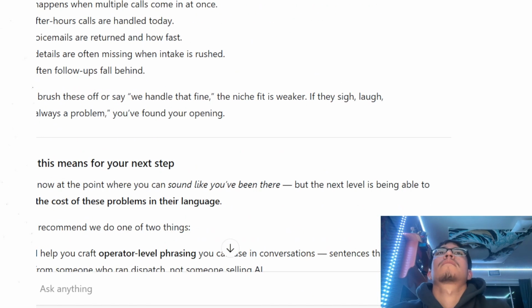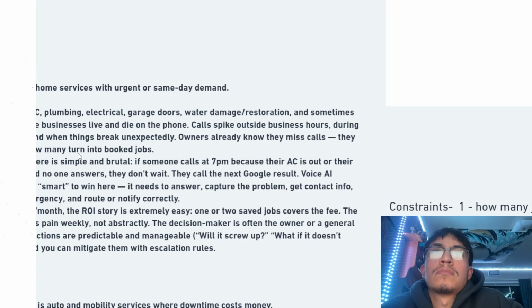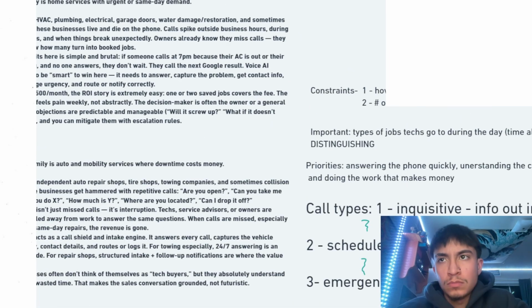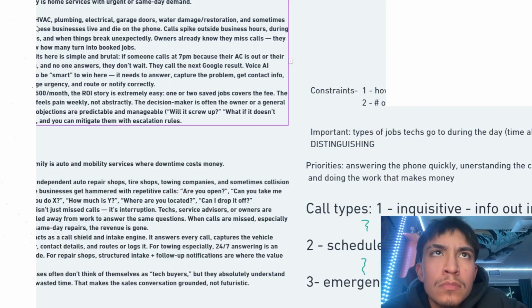All right, we're pretty much done here. Let's just see. Notes. I'm going to put notes right here. All right, so here's what we got so far. We went through and answered a bunch of questions. And we said we want to focus on voice AI. And it was like, hey, here are the two bigger industries that you can focus on. It gave us home services and it gave us auto and mobility.